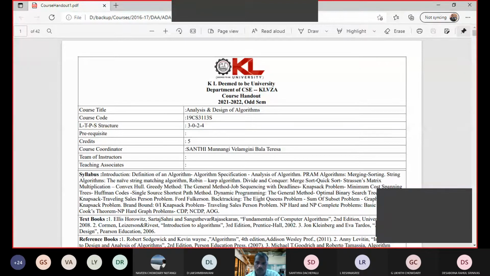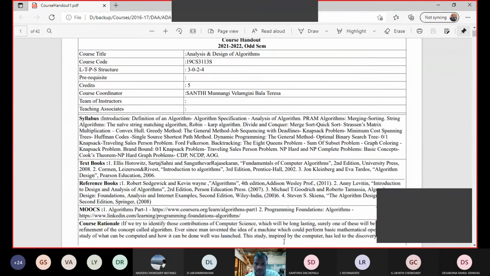Is the screen clearly visible to all of you? If you have any questions at any time, you can chat, you can put a message. The screen is visible?